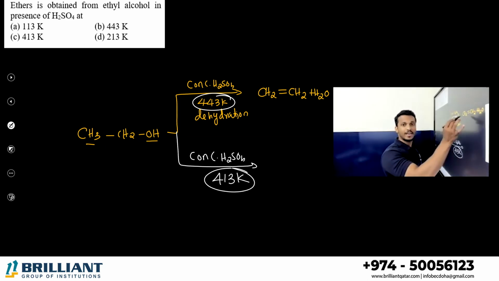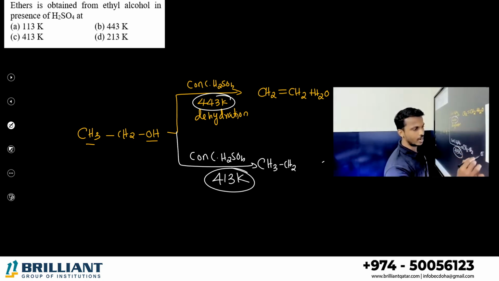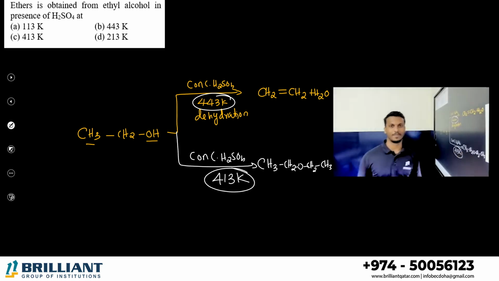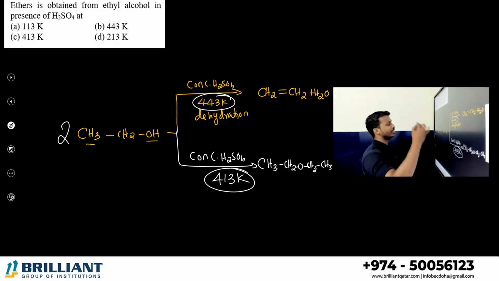Instead of getting an alkene, you are getting an ether. Which ether? CH3CH2, one ethyl group left side, one ethyl group right side, and there is an oxygen at the center, ether. So what ethers you can obtain from ethyl alcohol or ethanol at what temperature?